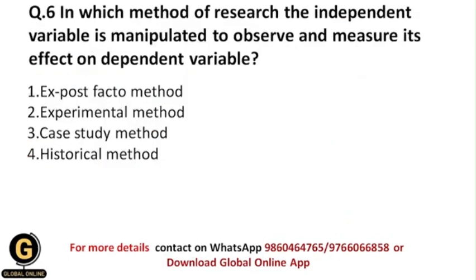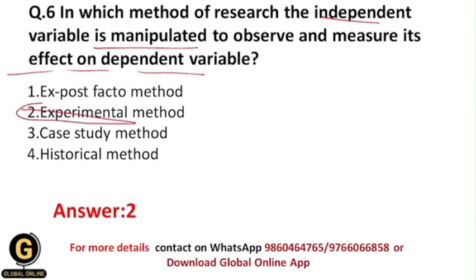In which method of research is the independent variable manipulated to observe and measure its effect on the dependent variable? This is the easiest question, and obviously the correct answer is the experimental method, because the salient and unique feature of the experimental method is that we manipulate the independent variable and observe and measure its effect on the dependent variable. And ex post facto research method is the research method in which we study the causes of facts which have already occurred in the past, or in the recent past.